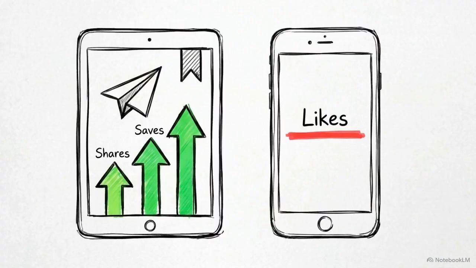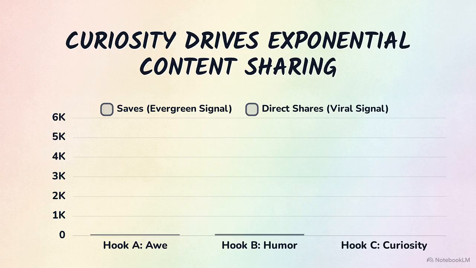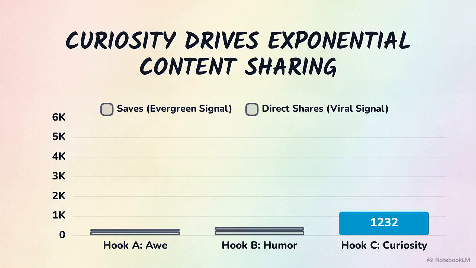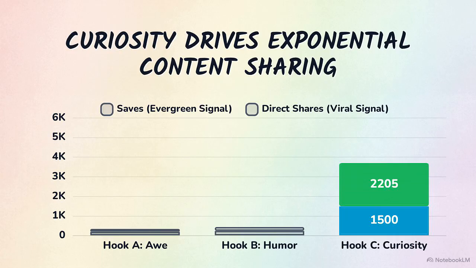This split-screen comparison shows the high-value signals. On the tablet, shares and saves show steep upward momentum, while likes on the smartphone remain flat. Distribution algorithms prioritize content that viewers save for later or send directly to a friend. Identify which of your 3 hook variations produce the highest ratio of shares and saves. That version is your winner.